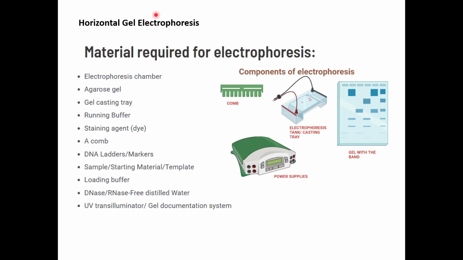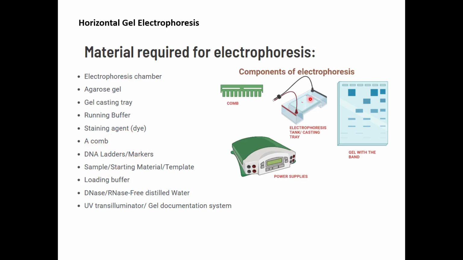And here also we have similar materials required, an electrophoretic chamber. Here you see it is different. There it was a vertical tank, and here it's a horizontal tank. Then you have your agarose gel, gel casting tray, running buffer, staining. Here the running buffer is TAE buffer, that is Tris-acetate EDTA buffer, and staining dye and a comb.